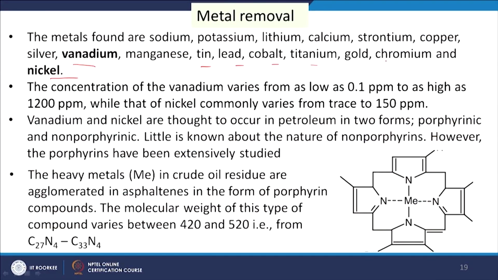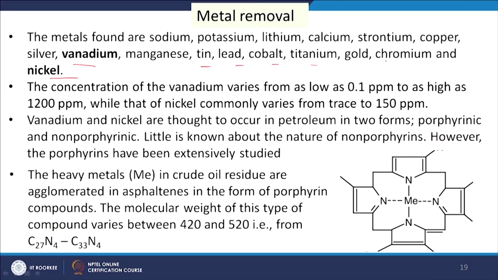Now, we will see the metal removal, how the metal can be removed from the product or the feedstock. As you have seen, in the crude oil different types of metals are available. Some metals are available in emulsified water, such as calcium, magnesium, sodium, etc., and some metals are also there, that is vanadium, nickel, tin, lead, cobalt, titanium, gold, etc.